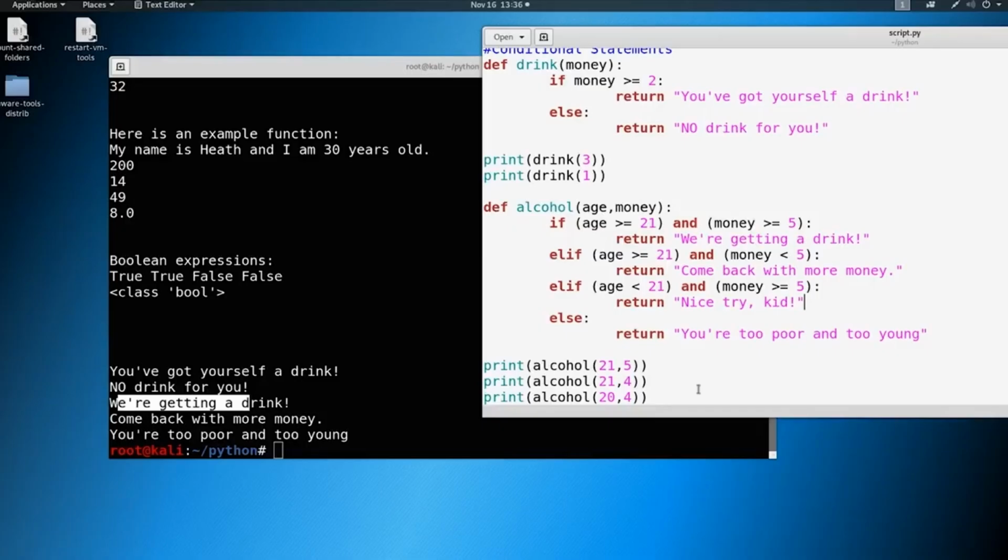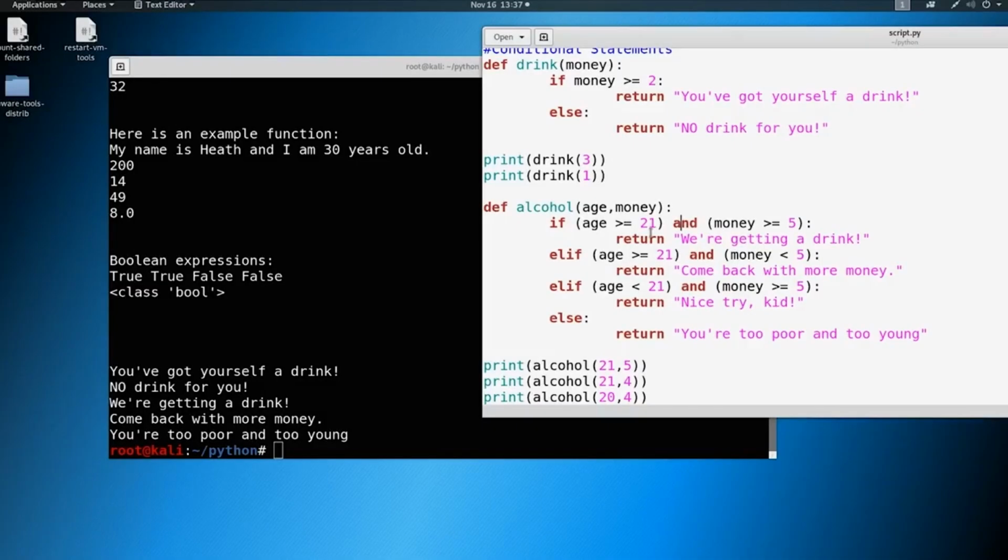Hopefully this makes sense. Again, our conditions are based on certain items, right? So money here, for example, if we have the money, we're getting a drink. If we don't have the money, we're not getting a drink. And then we can build upon that. We can have multiple parameters here. So if we're not old enough to buy a drink, or we don't have enough money to buy a drink, or we don't meet any of these scenarios, different things can happen.